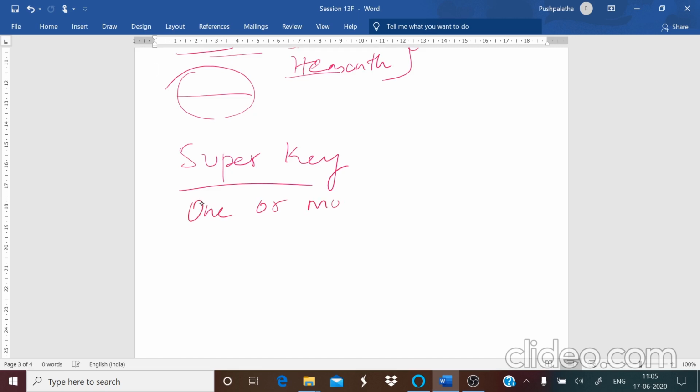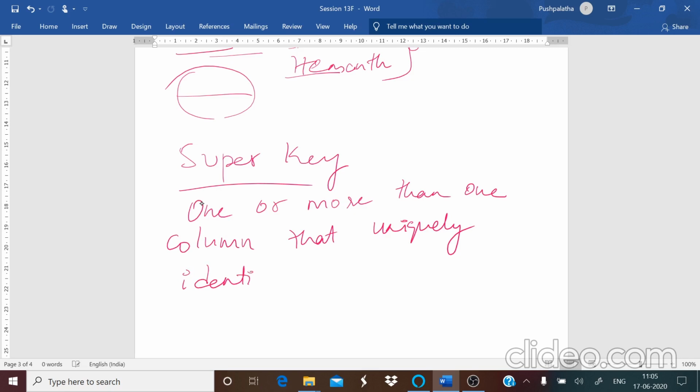One or more than one column that uniquely identifies each tuple in a relation is known as a super key.